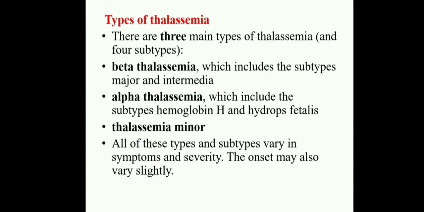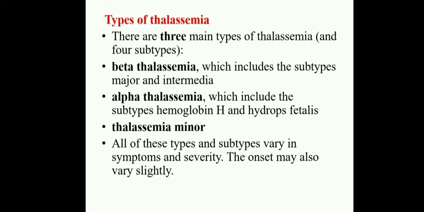Here, there are three main types of thalassemia, and under those there are four subtypes. First we will discuss the types of thalassemia. The first one is beta thalassemia, then alpha thalassemia, and thalassemia minor. Beta thalassemia includes the subtypes major and intermedia. Alpha thalassemia includes the subtypes hemoglobin H and hydrops fetalis.